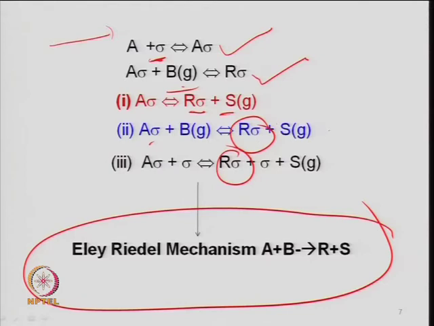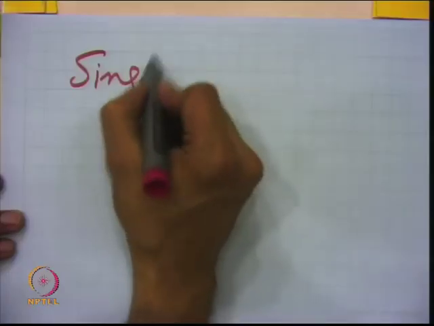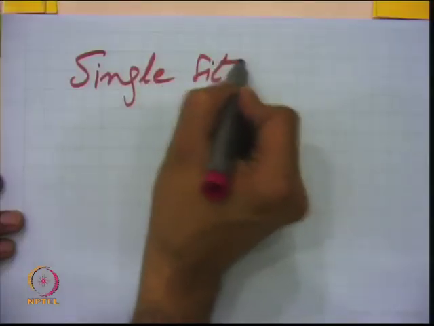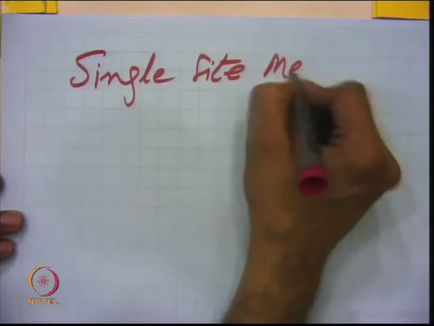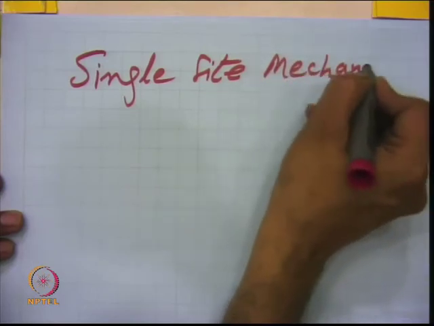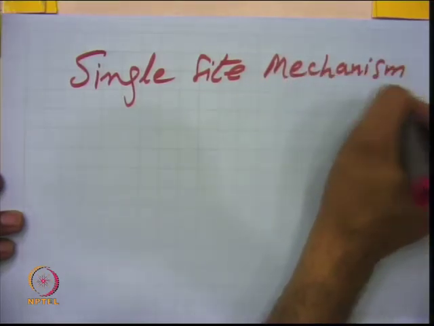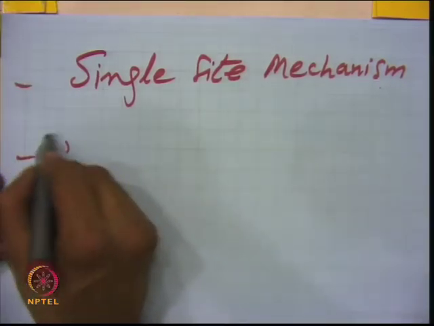Then it can also be that A sigma reacts with another site on the surface. So, the mechanism which you see here can be a single site or dual site mechanism. So, single site mechanism, and the second one is dual site mechanism.